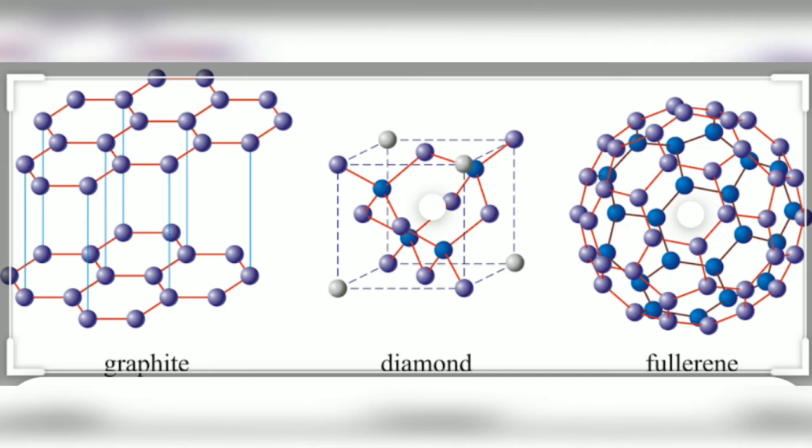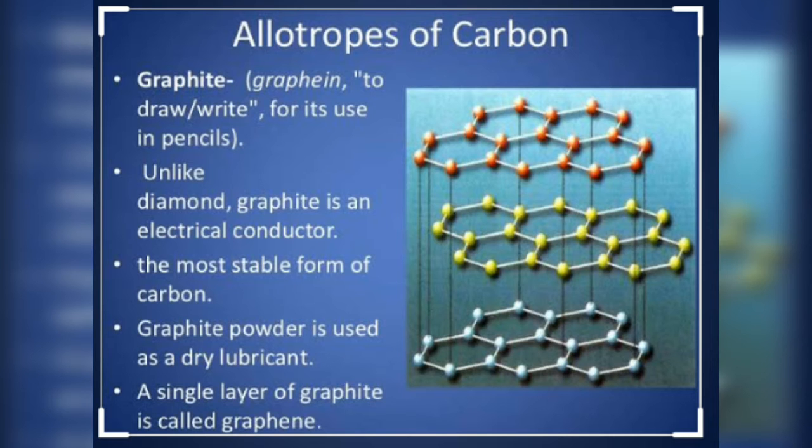So let us begin one by one with this allotrope of carbon, graphite. Graphite is used to draw or write, for its use in pencils. I hope you are all familiar that when we talk about graphite, we are talking about the pencil lead, the very first material you used for writing in a book. That was a pencil. So my dear students, you are familiar with the pencil lead. That is nothing but graphite.